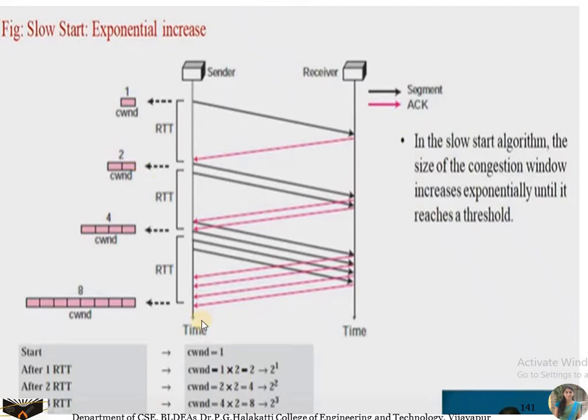You can see the same thing here. Initially it was 1, next time it was 2. 2 to the power 2, 4. Again 2 to the power 3 is 8. And if you receive the acknowledgement for all the 8 packets, then you are going to increase it to 2 to the power 4. That is 16. So it is called an exponential increase. So every time in the case of slow start, you are going to perform the exponential increase of the sending rate.